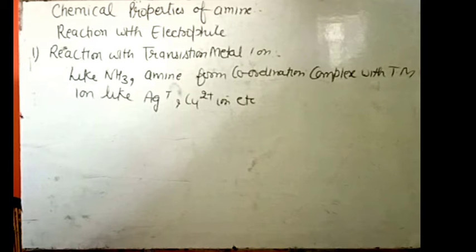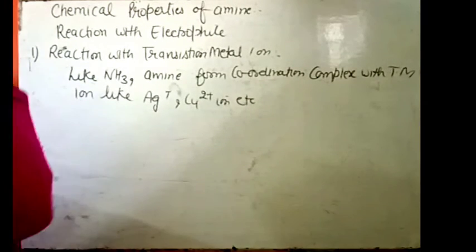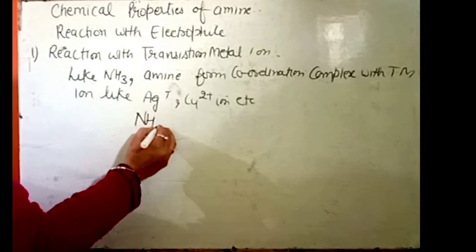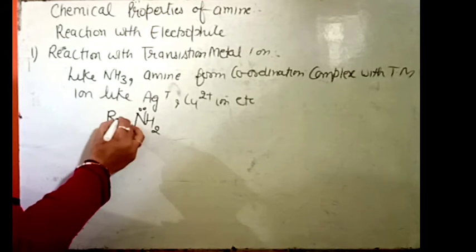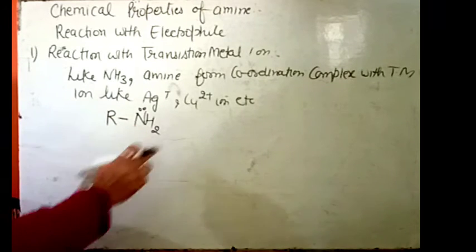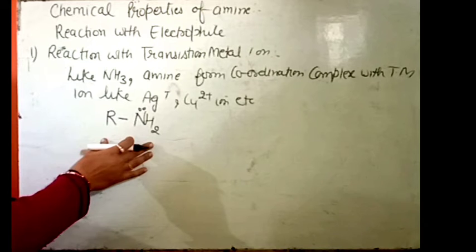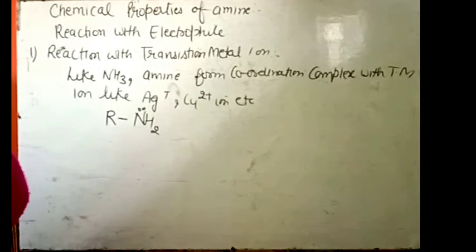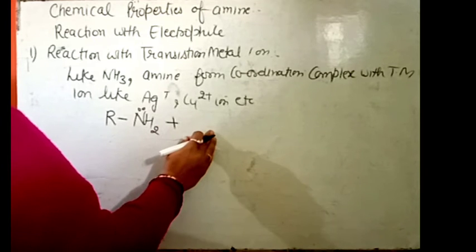You know very well, in the chapter coordination compounds, you studied the formation of a coordination complex. In that chapter you use one ligand, that is an amine, RNH2. Here RNH2 is the functional group whose properties we will discuss. That amine is taken as a reactant, and it reacts with any transition metal ion.